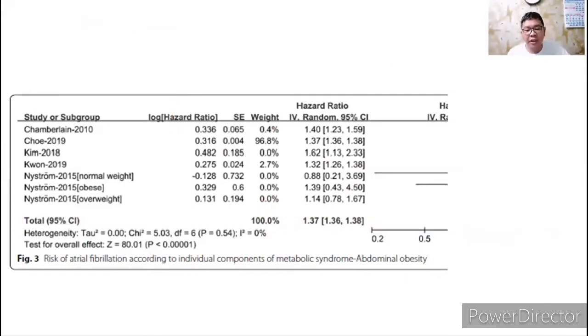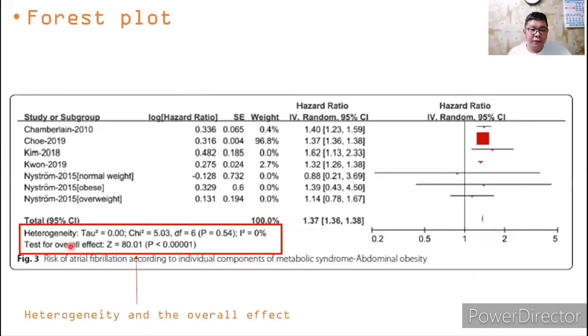The last information here is the heterogeneity and the test of overall effect. As you can see, we have 3 measures of heterogeneity: the tau squared, the chi-squared, and the I-squared. But here, the study uses the I-squared, in which a value less than or equal to 25% denotes low heterogeneity. If it is greater than 50%, it denotes moderate, and at 75% it is high.